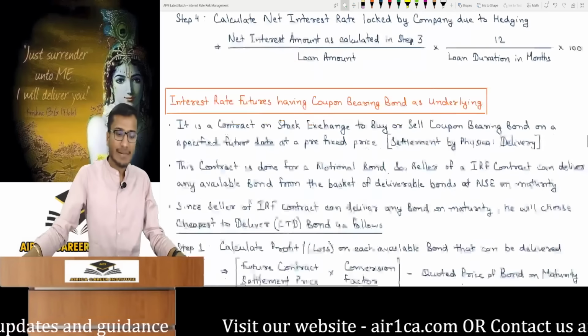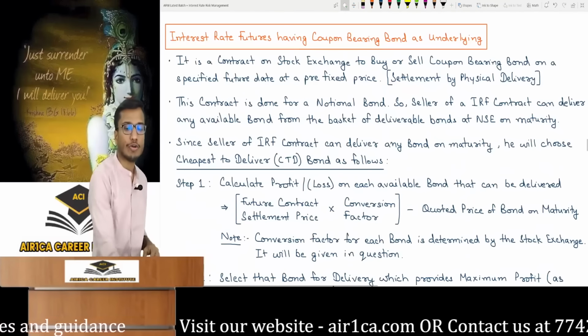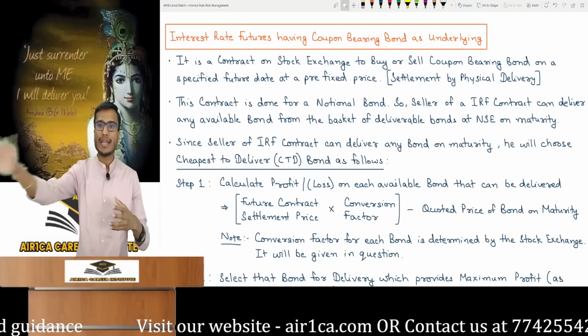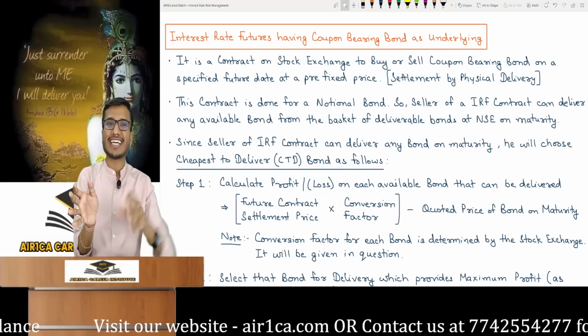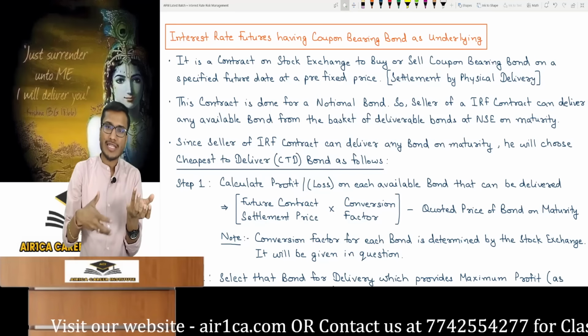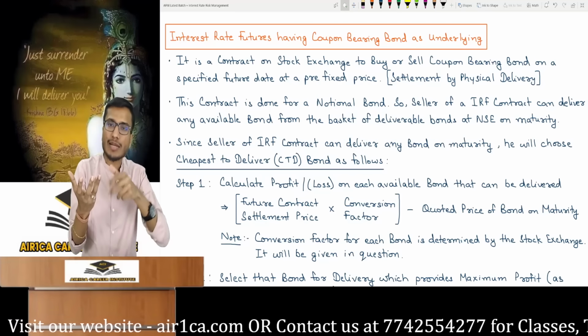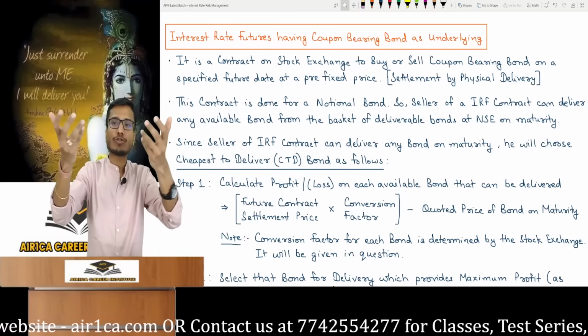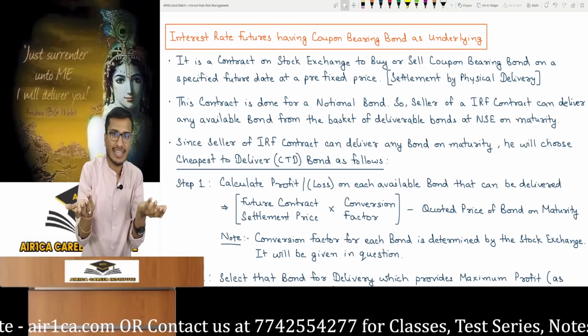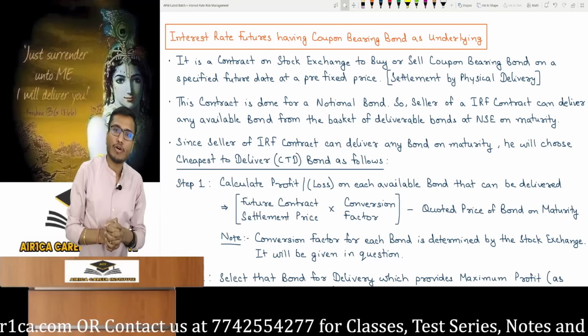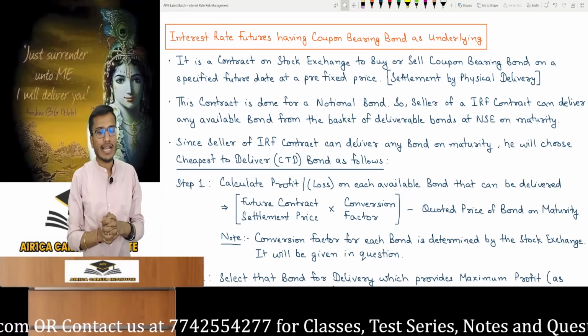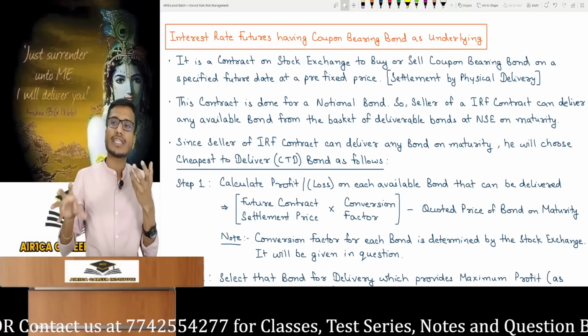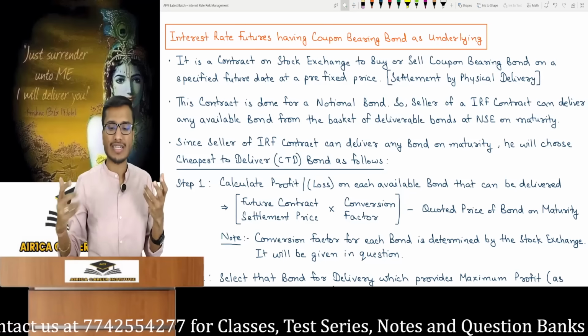This is now complete. Let's move to interest rate futures that have coupon bearing bonds as underlying. In interest rate futures, bonds are underlying. So the bond can be a zero coupon bond or a coupon bearing bond, a bond that has a coupon. It can be a 7% coupon, 8% coupon, 6% coupon, 10% coupon, anything. Did you understand? So coupon bonds can also be underlying in interest rate futures. It can be any kind of bond.